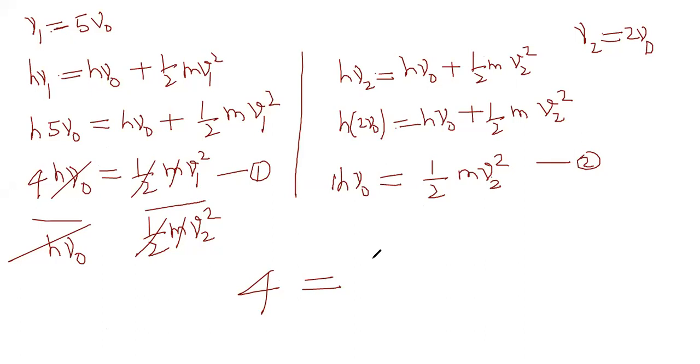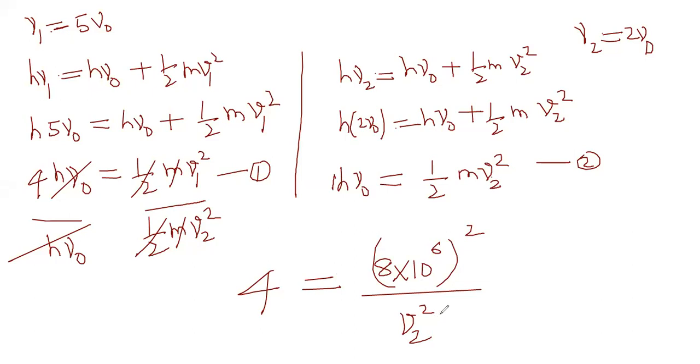What is V1 square? They gave V1, no? They gave you the value of V1. What is the V1 value? 8 into 10 power 6, whole square, divided by what is V2? We don't know V2.